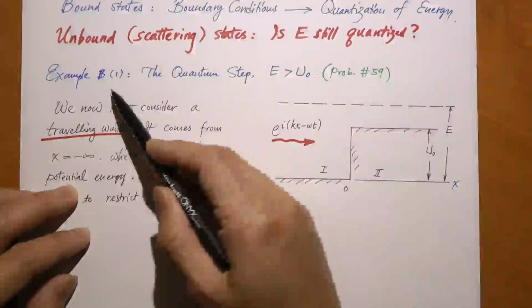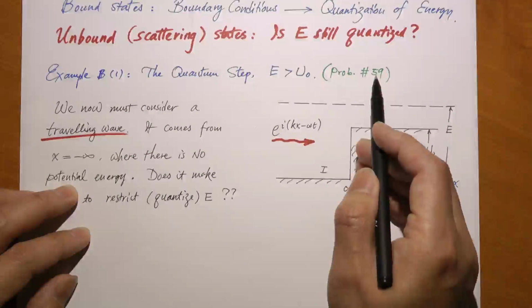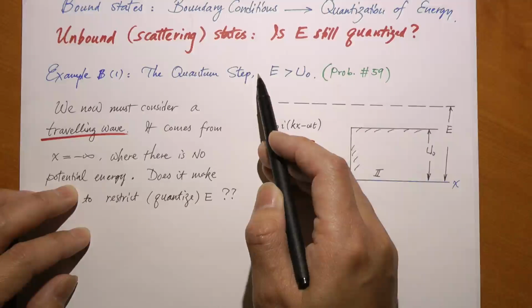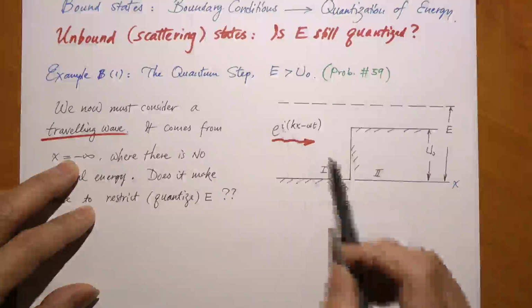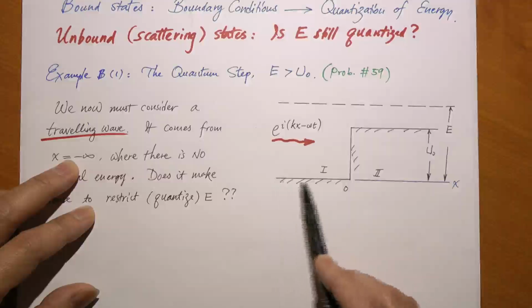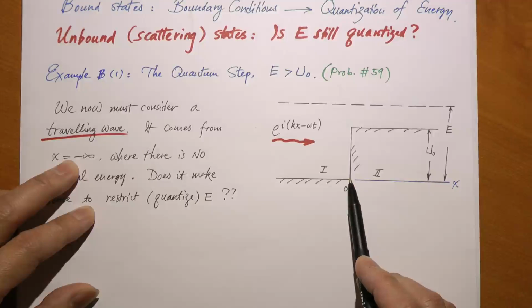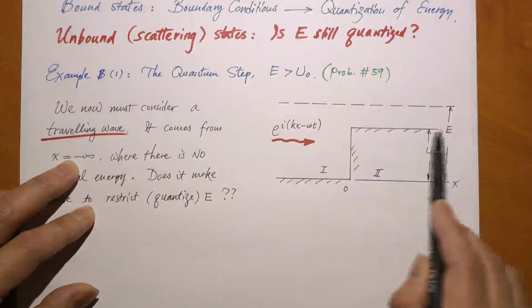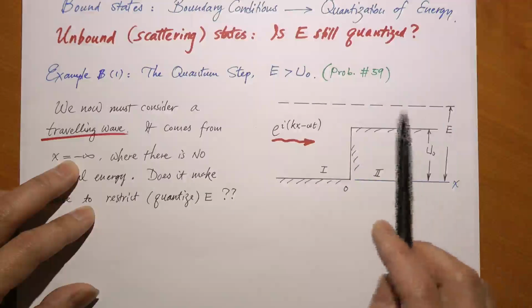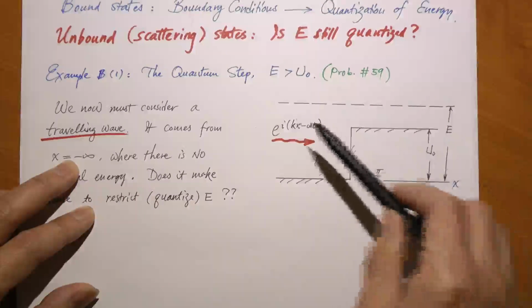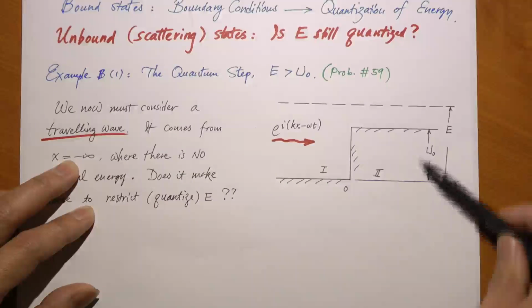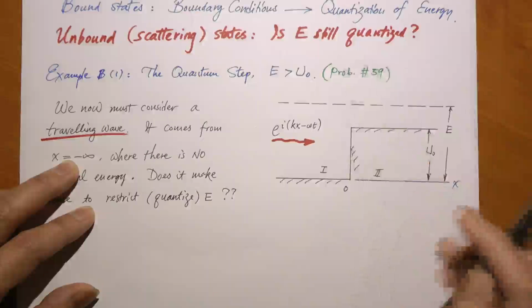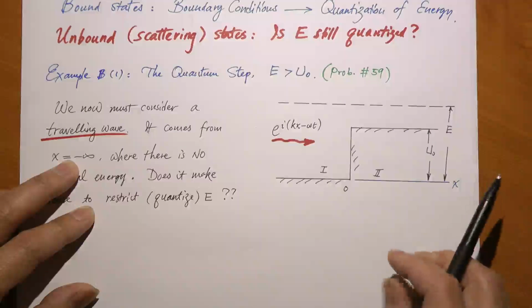Let's look at our first example. This, in fact, is problem number 59 in the textbook. It's called the quantum step. There are two cases for the quantum step. In each case, you have a zero potential, and then the potential rises abruptly by a step to a value u0, extending all the way to infinity. But the first case is when the total energy of the particle is higher than the potential step. So E is greater than u0, which we'll study first. And next, we'll also study the case when E is less than u0.